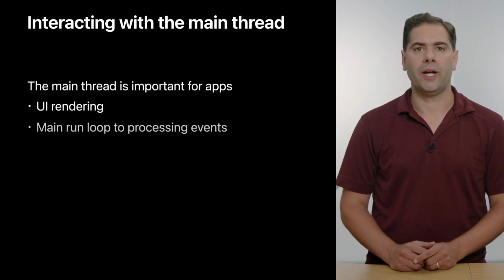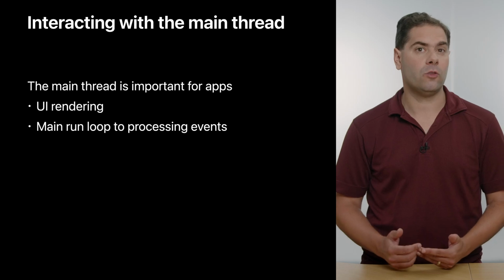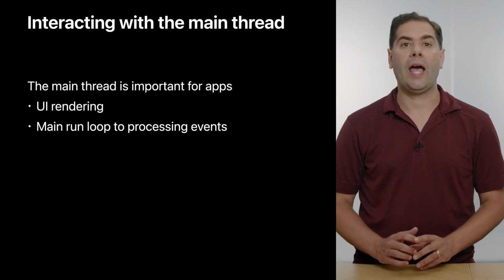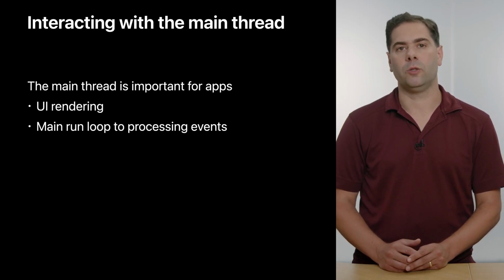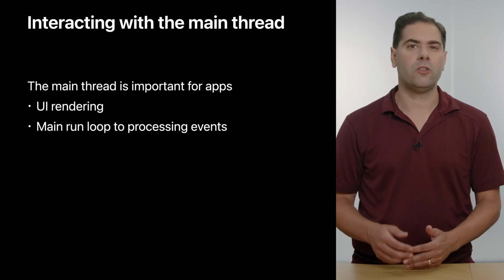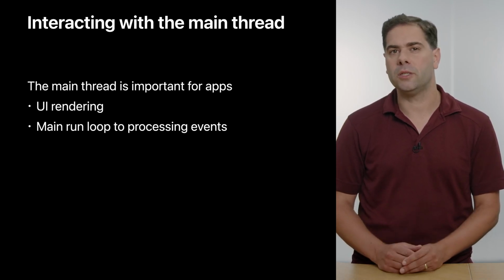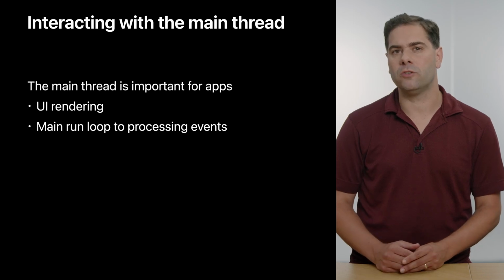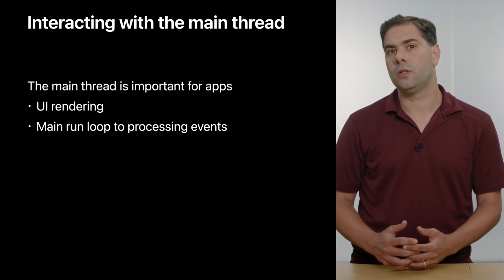Operations that work with the UI generally need to be performed from the main thread. However, you don't want to do all of your work on the main thread. If you do too much work on the main thread, say because you have some slow input-output operation or a blocking interaction with the server, your UI will freeze.